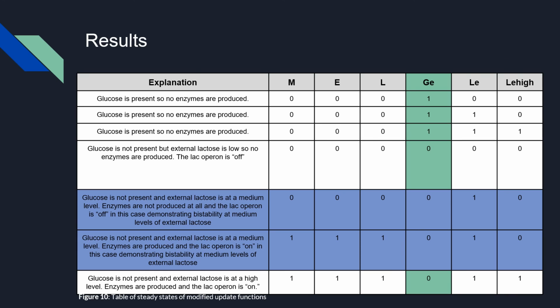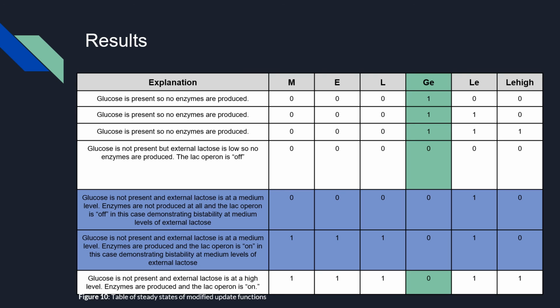Figure 10 shows a table of the steady states of the modified update functions. In the first 3 states, glucose is present, so no enzymes are produced and the lac operon is off. In the last 4 states, glucose is not present. In the 4th state down, glucose is not present, but external lactose is low, so no enzymes are produced and the lac operon is off.